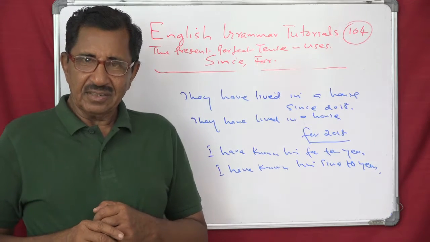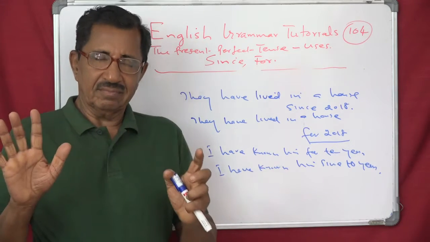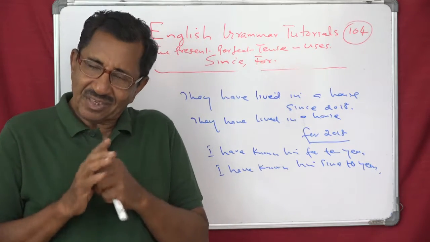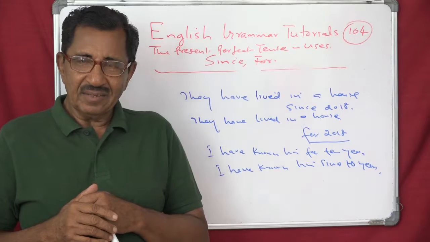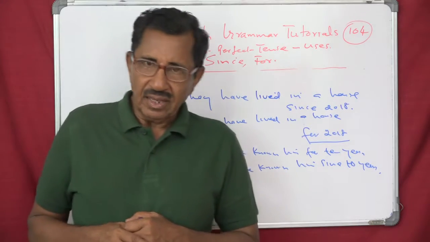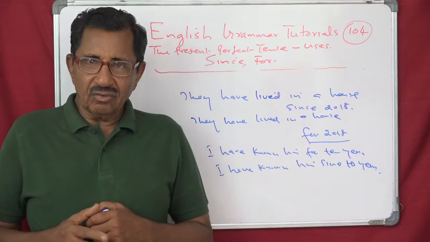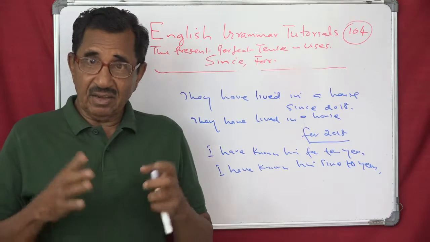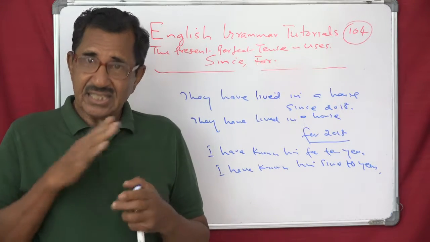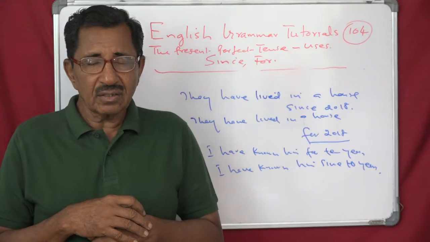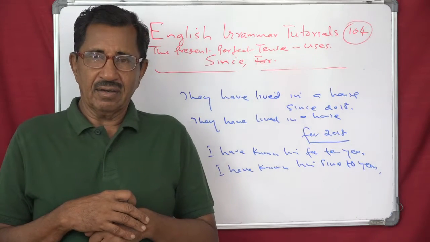Understand? Chandrayaan has landed. It's a fact. See, scientists have worked on Chandrayaan for 15 years. Scientists have worked on Chandrayaan since 2011.